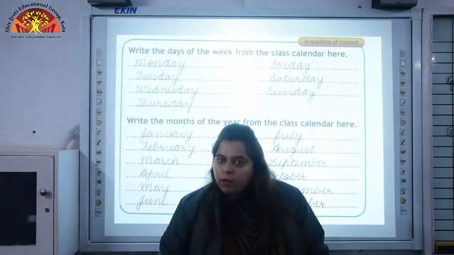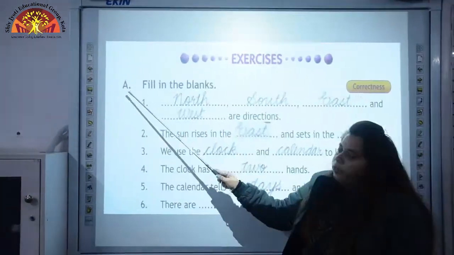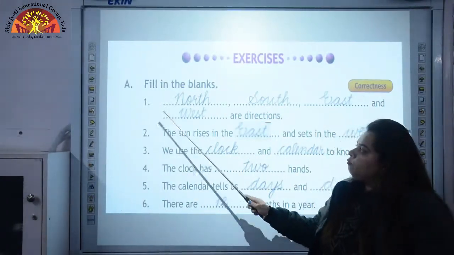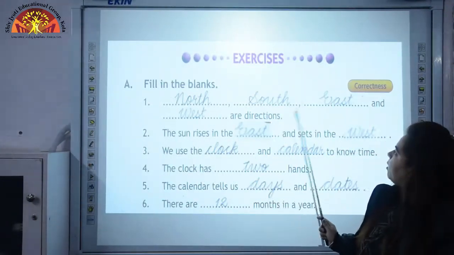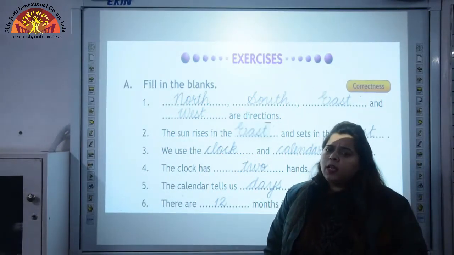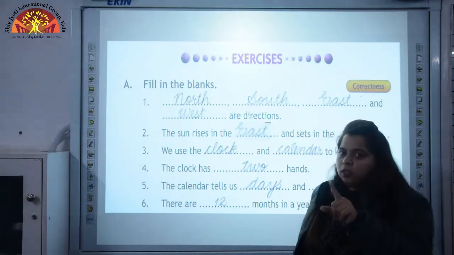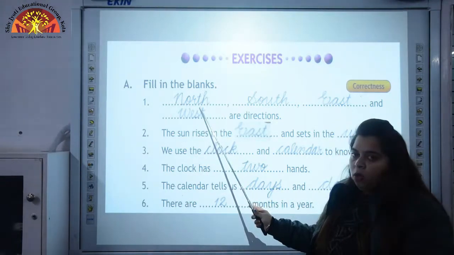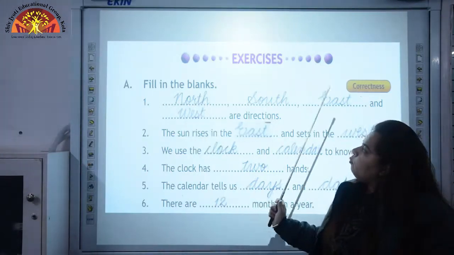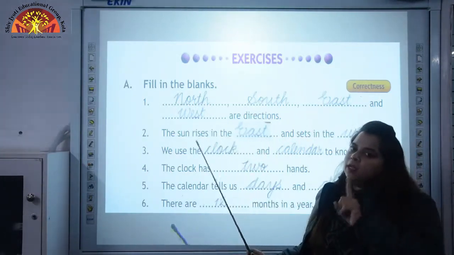Now open page number 101. Question A, fill in the blanks. Here we have to fill in the blanks. First, dash, dash, dash and dash are directions. Now, how many directions are there? 4. What are the 4 directions? North, south, east and west. All the 4 letters in the starting will be capital.